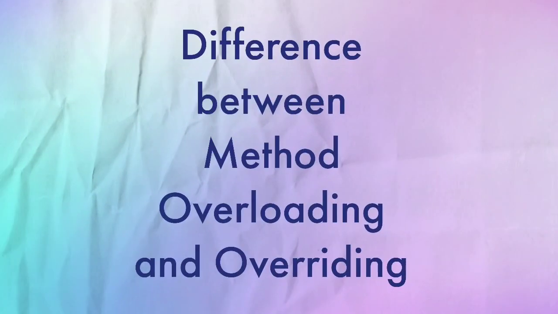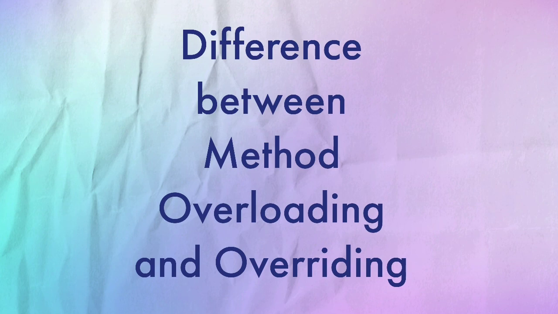Next question was the difference between method overloading and overriding. Method overloading is basically that we can use the same name of the method, and we just change the number of parameters or arguments which we pass to that method, and we can also change the return type. For example, we have an int add method, and in that we are passing int a, int b. If you want to use this same method for 3 arguments, you can just write int add with int a, int b, int c. So here you overload that same method.